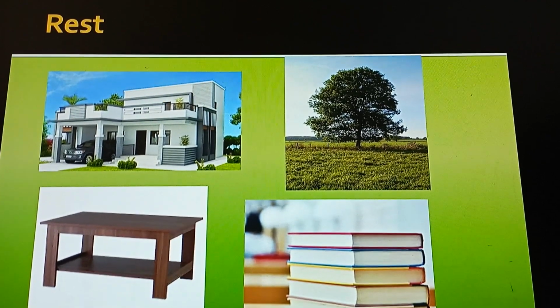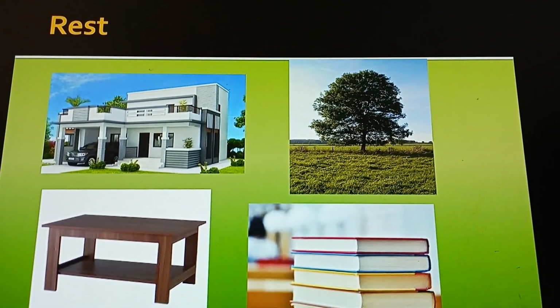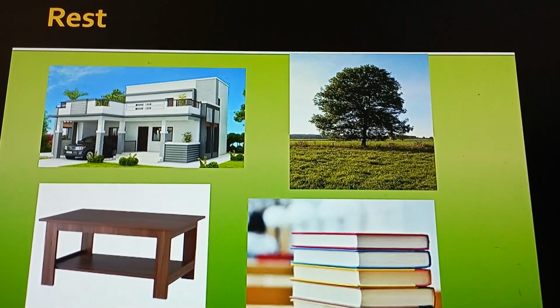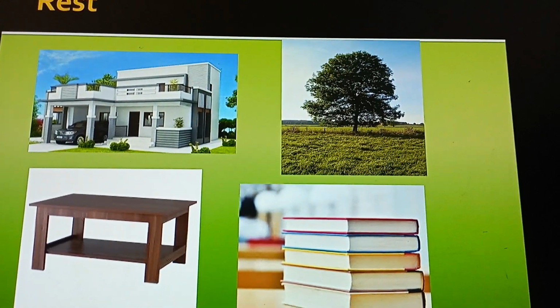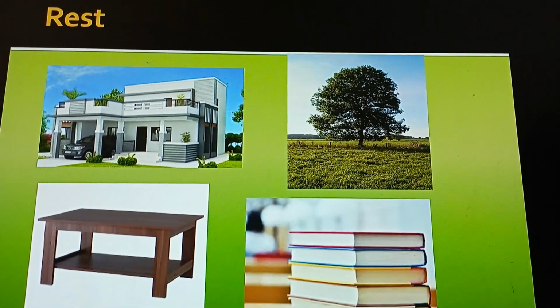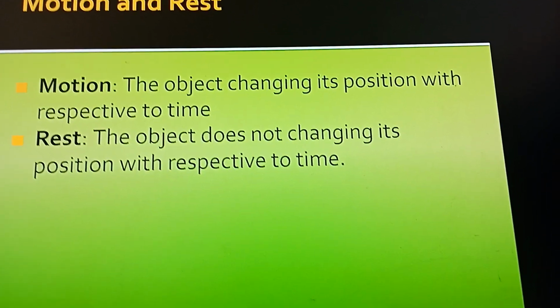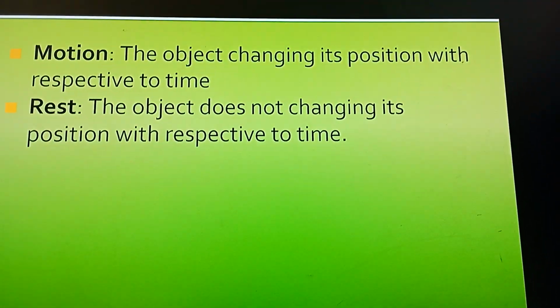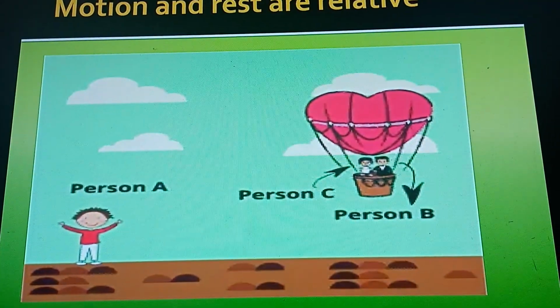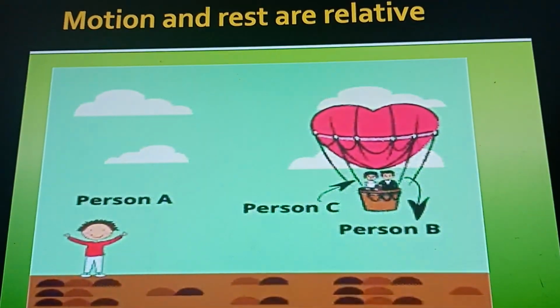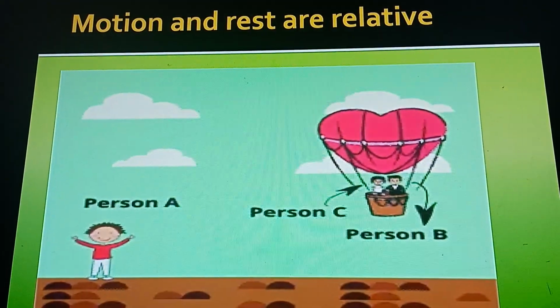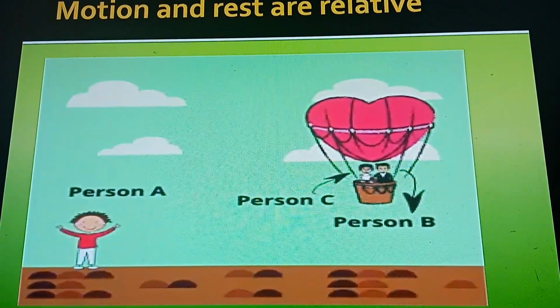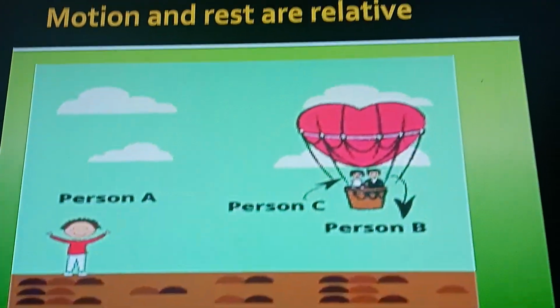If you observe this picture, they are not changing their position. They are at the same place. So we can say they are at rest. What is rest? Object does not change its position with respect to time. Observe this picture. You can see three persons. Person A is outside, and B and C are flying in a hot air balloon.